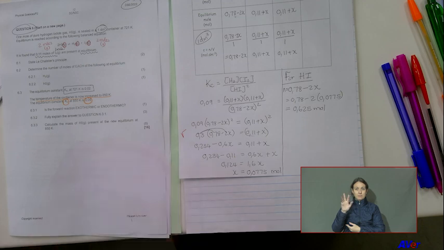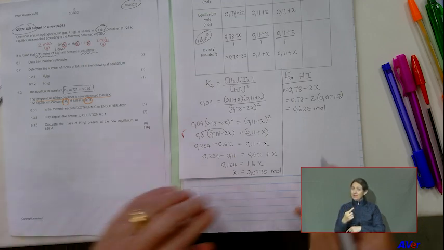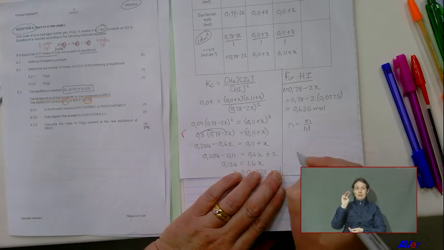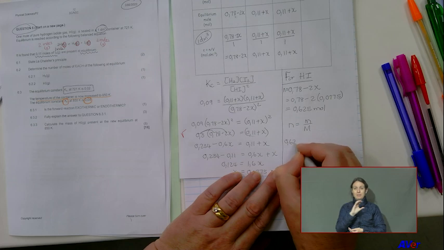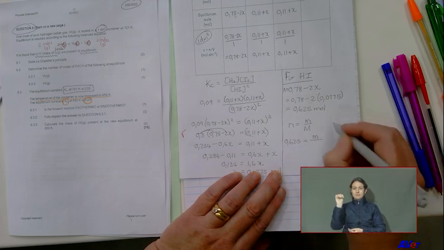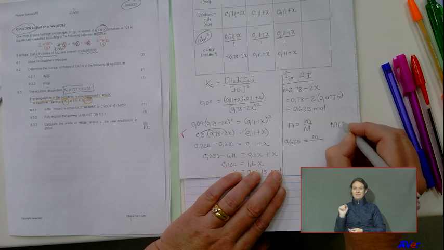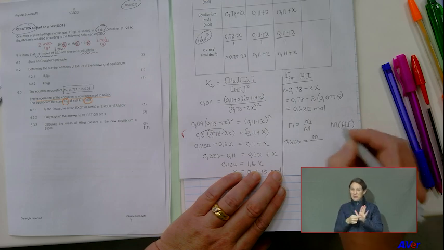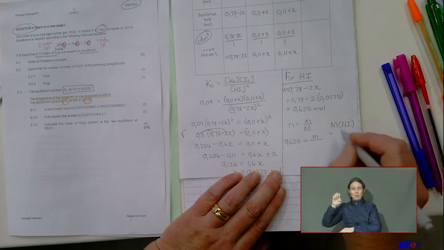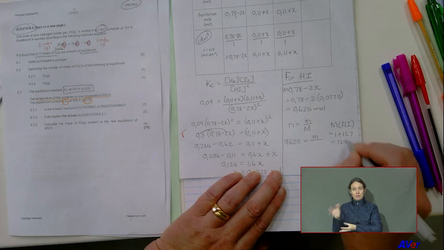But I still haven't answered the question fully because they asked the mass. So I'm now going to say n equals small m divided by capital M. 0,625 equals m divided by, and please show that number separately where you calculate capital M, the molar mass. That will be 1 plus 127, and it gives me 128 grams per mole.